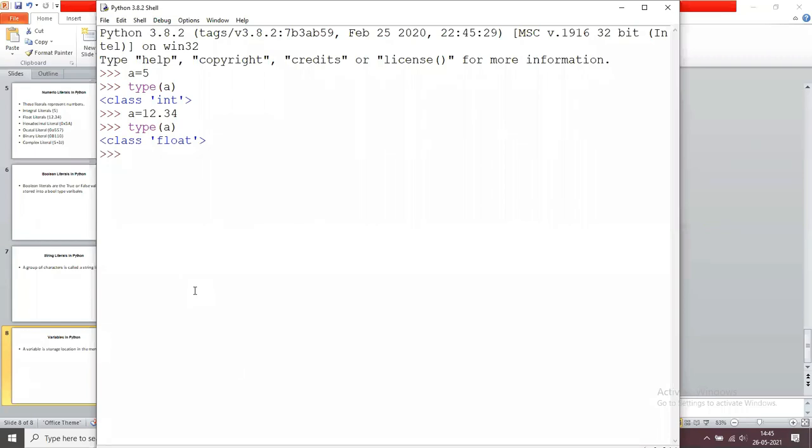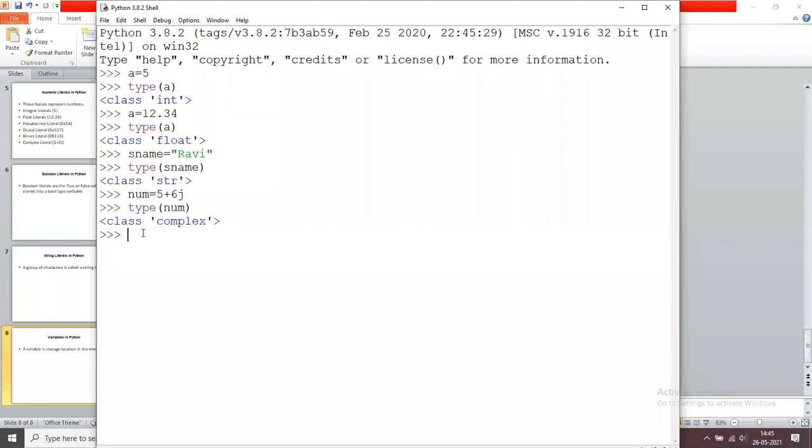For example, I assign name equals Ravi. Now what is the type of name? It is str. If I assign num equals 5 plus 6j, what is the type of num? It is a complex type.